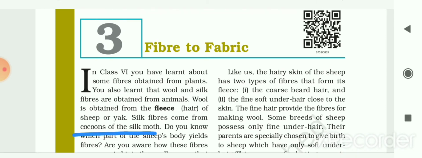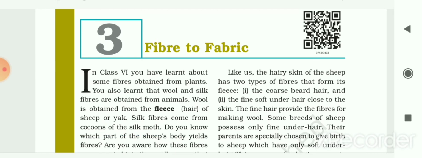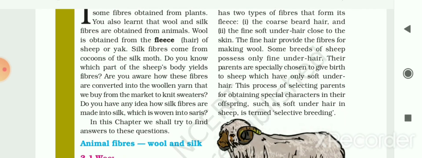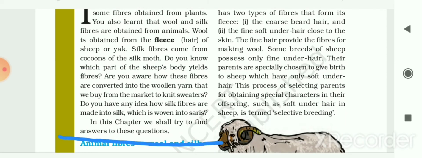In class 6 you learned about some fibers that are obtained from plants, and you also learned that wool and silk fibers are obtained from animals. Wool is obtained from the fleece, or you can say hair, of sheep or yak. Silk fibers come from cocoons of the silk moth.